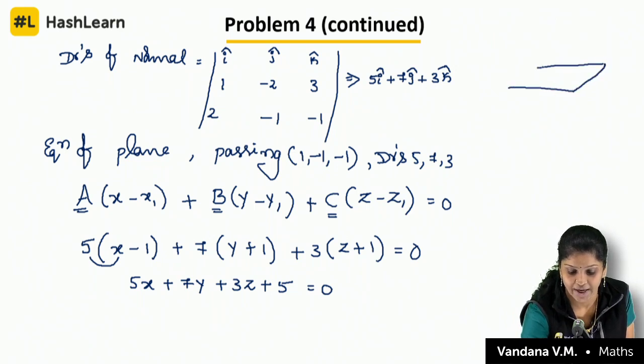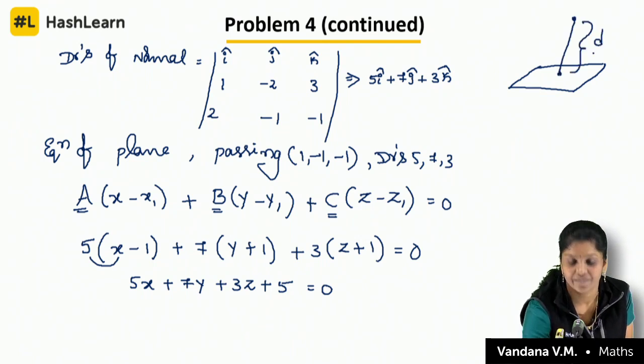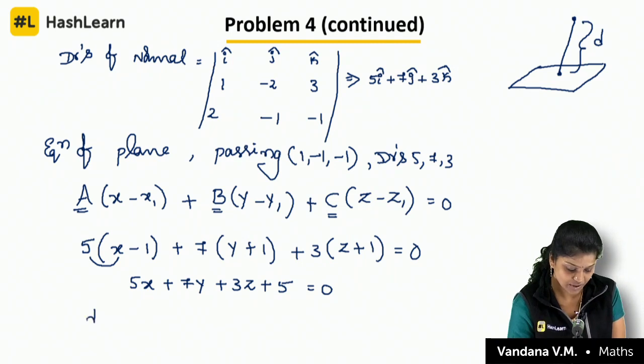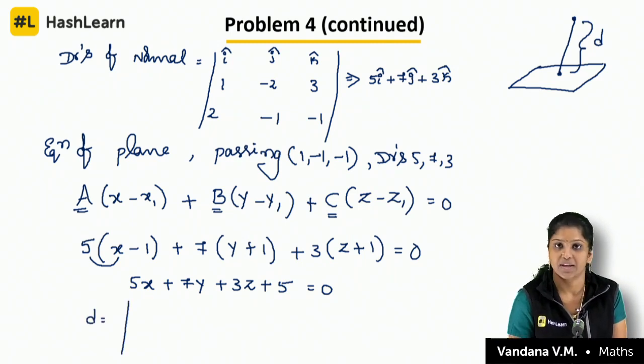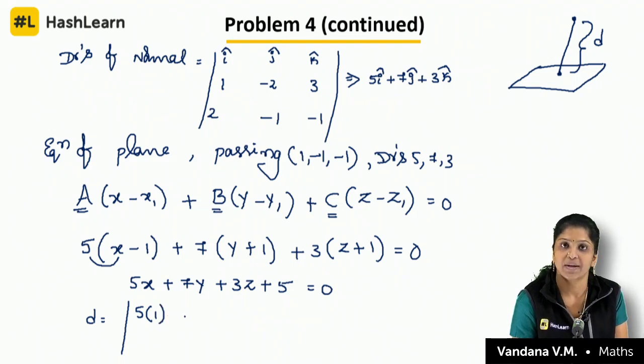I know the plane equation, I have the point, I just would like to find out the distance. Very simple, right? So distance is equal to modulus of ax1 plus by1 plus cz1 plus d by root of a square plus b square plus c square. Just write that and substitute the point. So 5 into 1. What is the point? Minus 3, right?